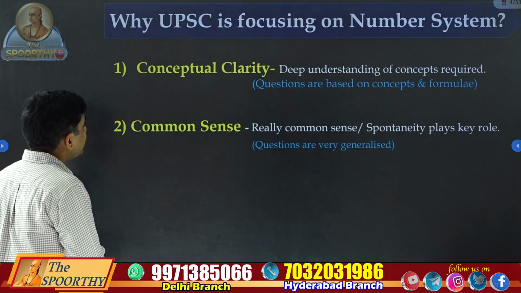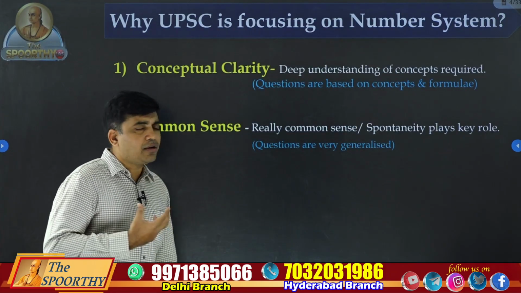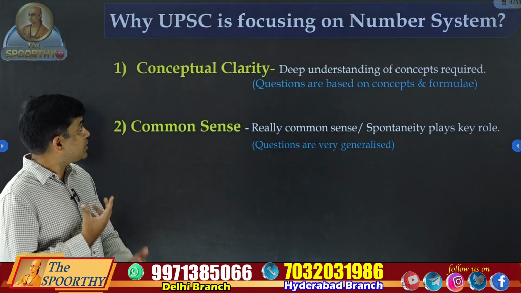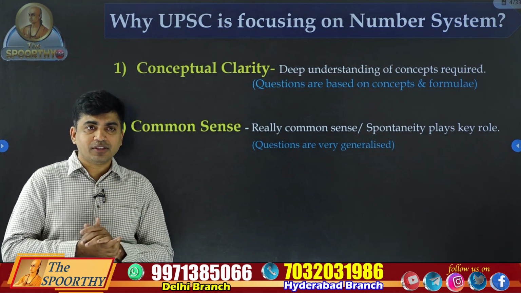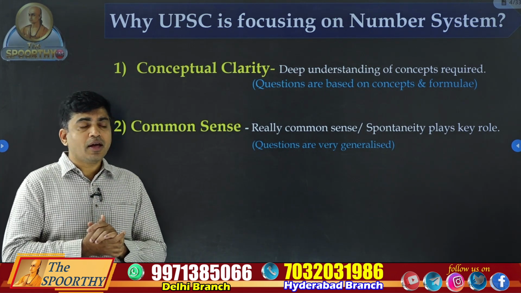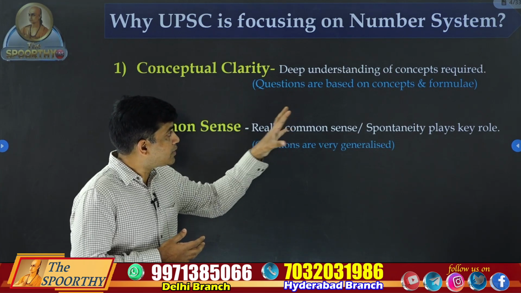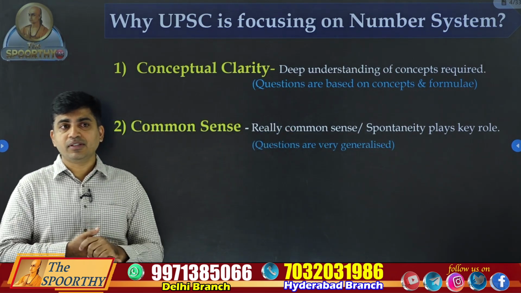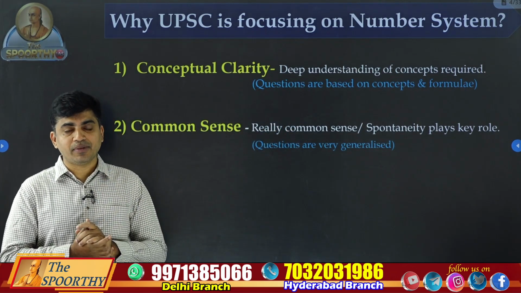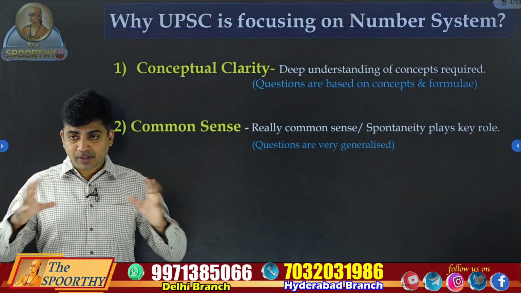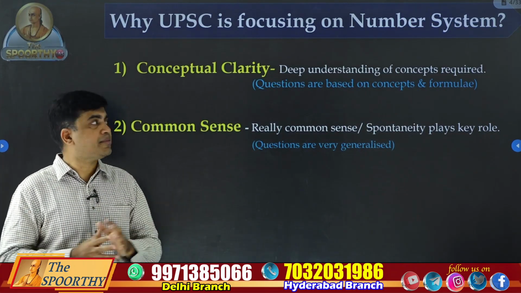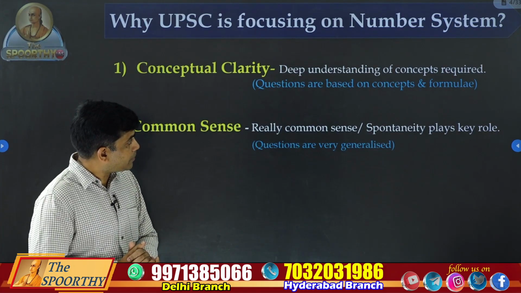So what are the main two things in number systems? Clarity on concepts is important. It means we have to understand each and every concept first. There are so many chapters, so many sub chapters, so many sub concepts, so we need to discuss them.